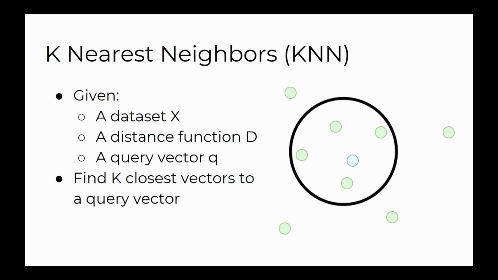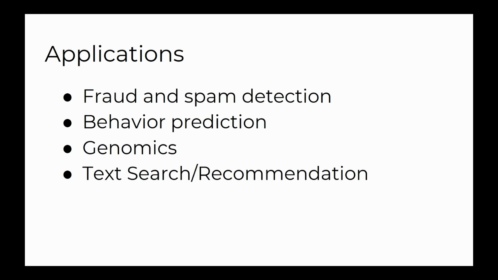But our interest is in ultra high dimensionality data sets, where you have vectors that have 1,000,000 dimensions or more. This has a wide variety of applications: fraud and spam detection, looking at fraudulent emails and comparing them to a new email to check its legitimacy; behavior prediction, like ad clicks and consumer preferences; genomics, which is a huge application, doing sequence matching and trying to find matching DNA sequences; and also text search and recommendation. Google search and tools like that are great for short queries, but if you wanted to compare an entire article and search for other similar articles, they're not as ideal.